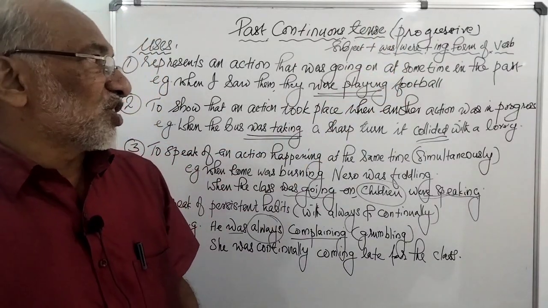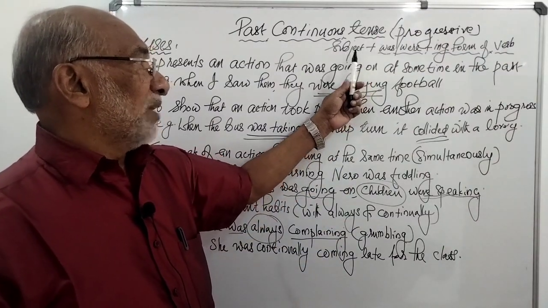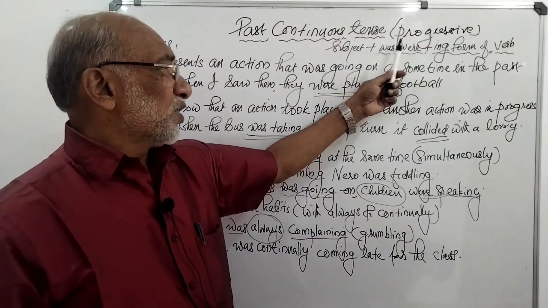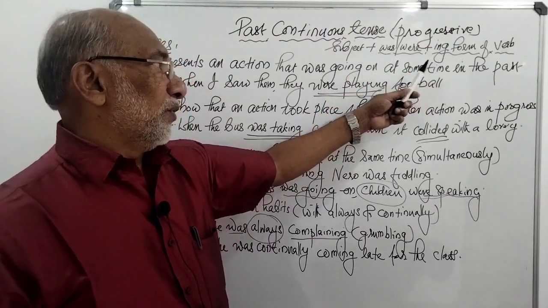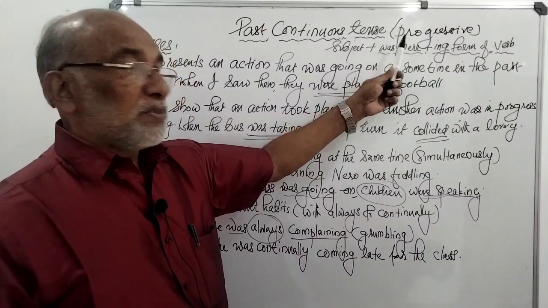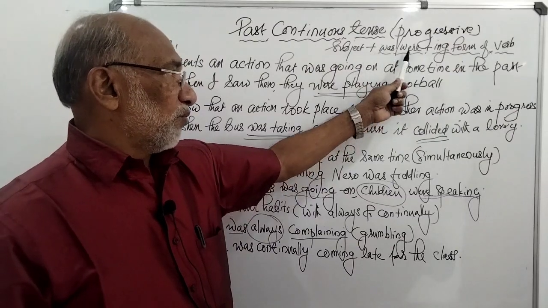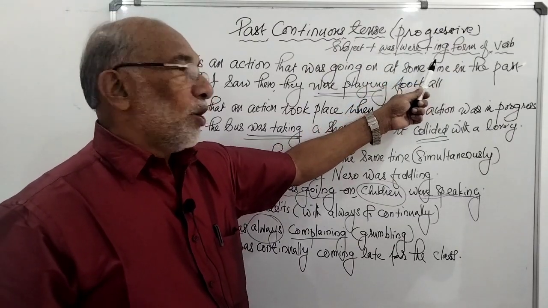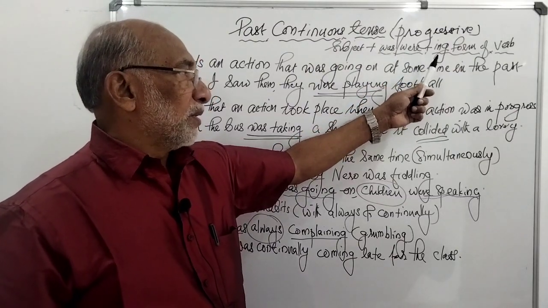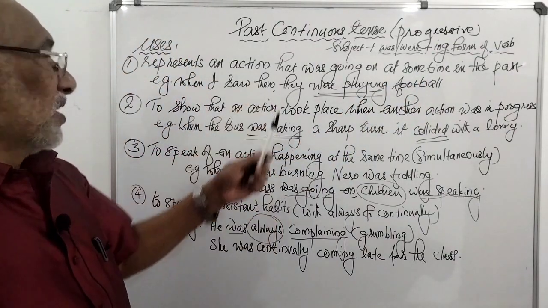Okay, let's come to the structure of a sentence in past continuous tense. Here we should have a subject plus was or were plus the ing form of the verb. When the subject is singular, we use was, and when the subject is plural, we use were. Subject plus was or were plus the ing form or the present participle of the verb. That is the structure of a sentence in past continuous tense.